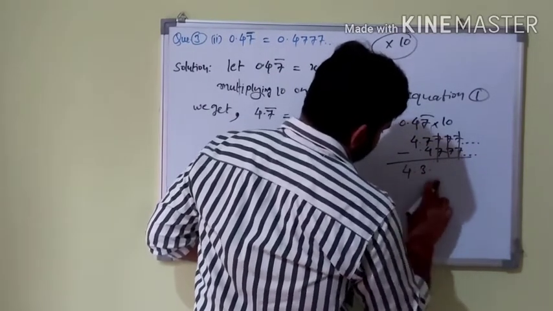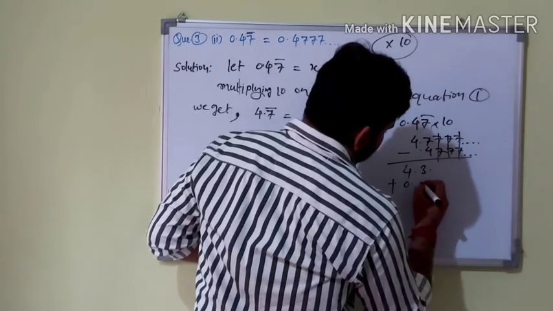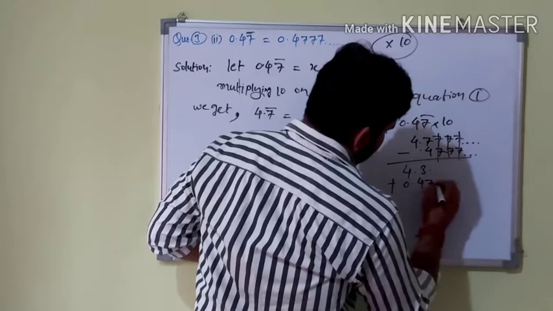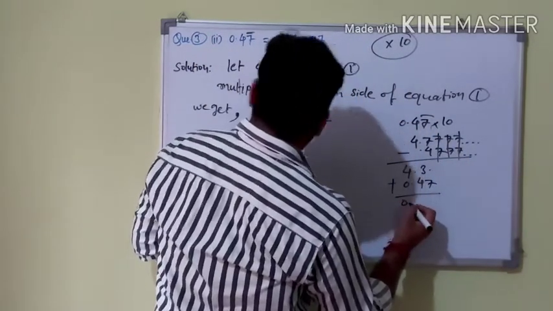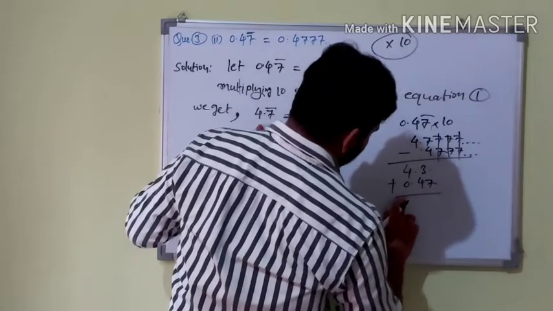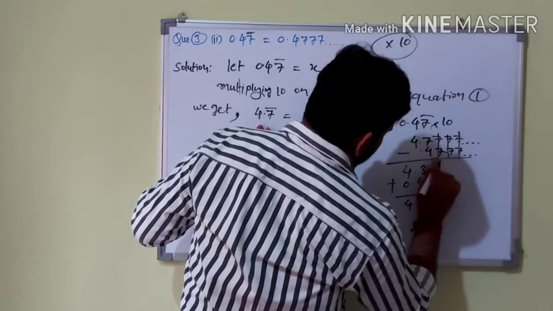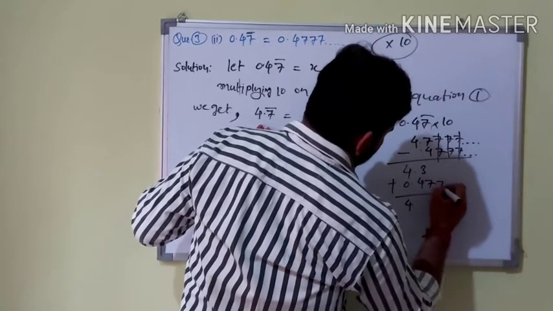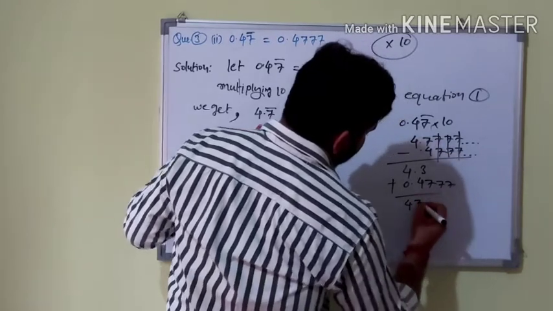Okay, that means 0.47 bar, our number is 4.7 bar, and the 7 number is repeating.